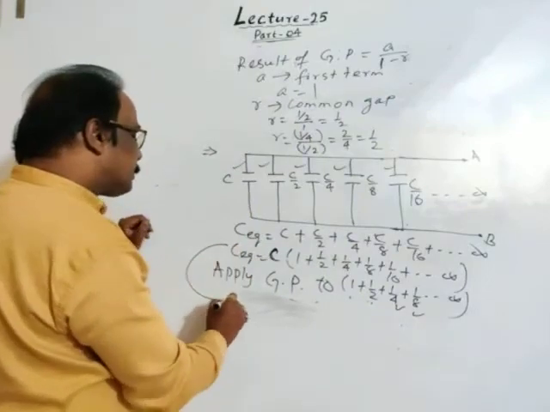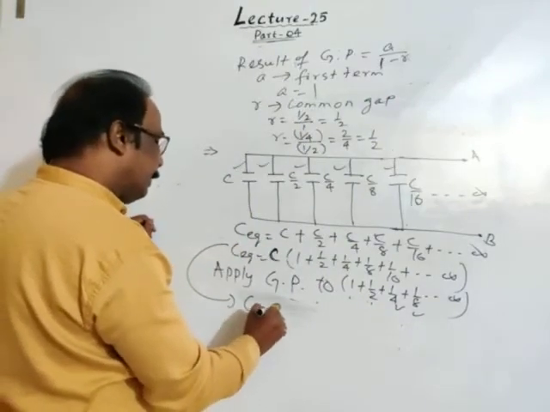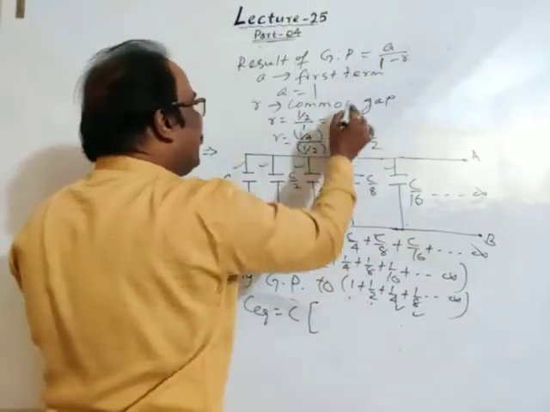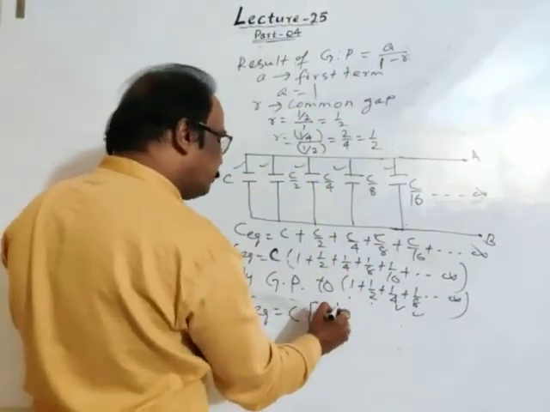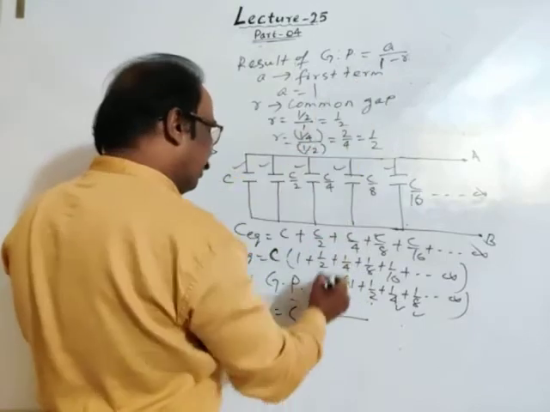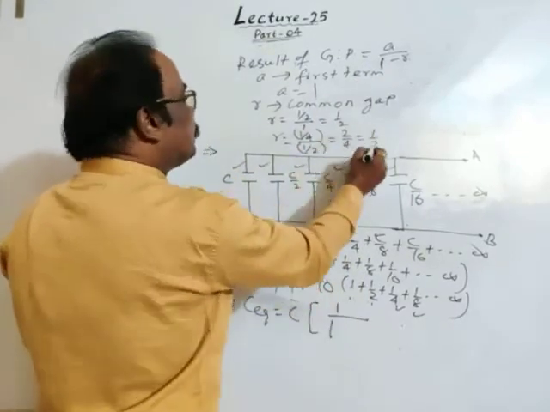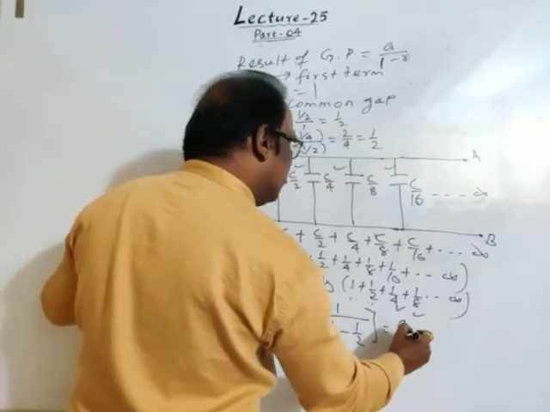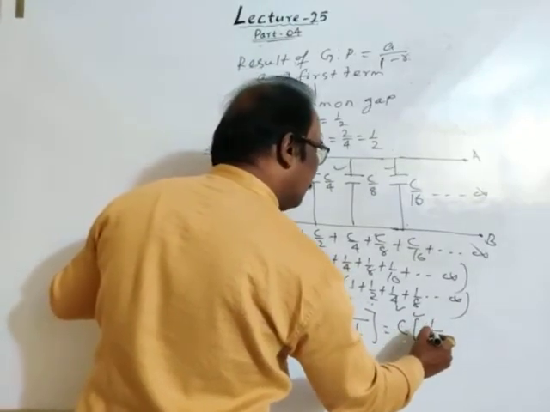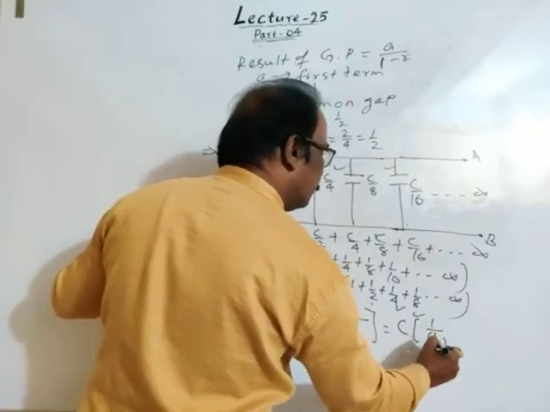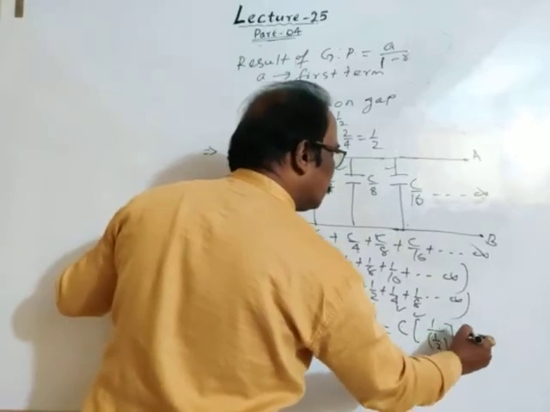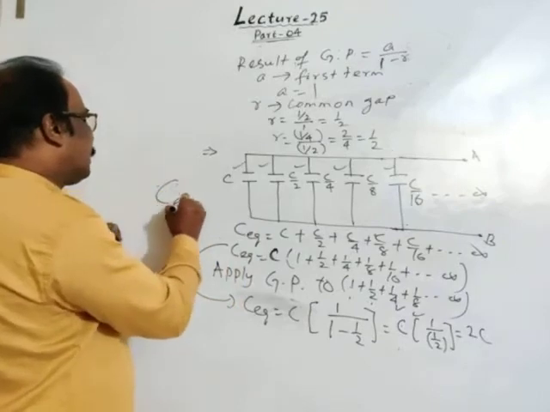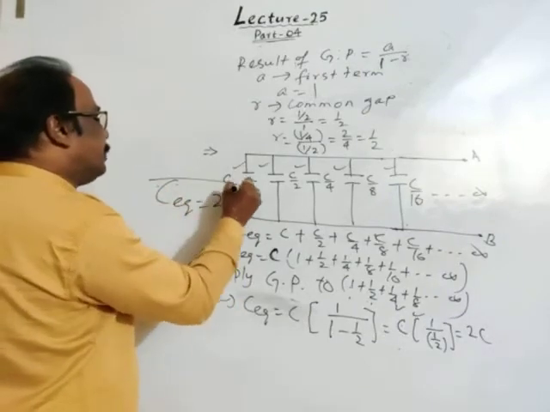Now coming to the equivalent capacitance, C times the result A by 1 minus R. A is the first term 1, divided by 1 minus 1 by 2. Then this is C into 1 divided by 1 by 2, so it comes to 2C. The equivalent capacitance is 2C.